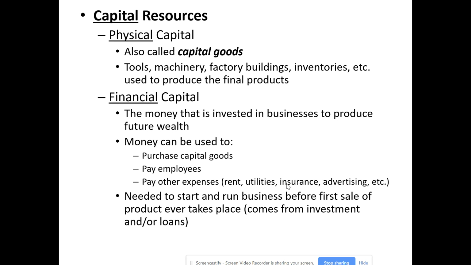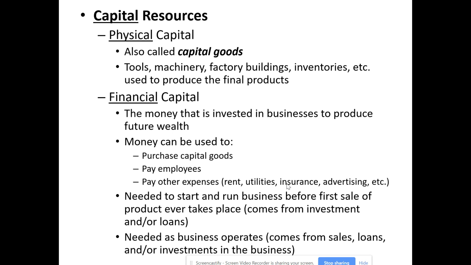Before you even start a business, the only place that money is going to come from is either money you provide yourself, or you get other people to provide who will be part owners of the business, and that's referred to as investment. Or you might borrow money, and of course you're going to have to pay interest on that money. Those are the two places that money can come from, either through money people put into the business, or money that is lent to the business, and usually some combination of both.